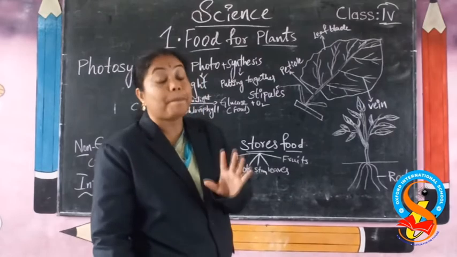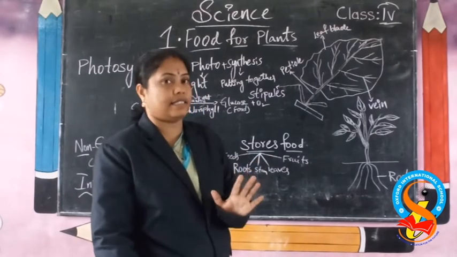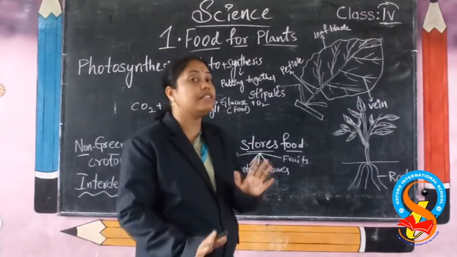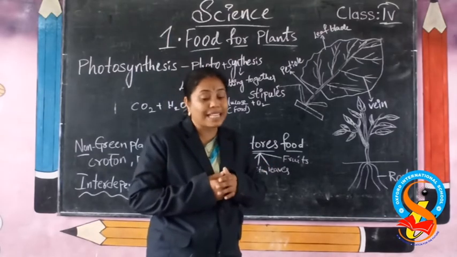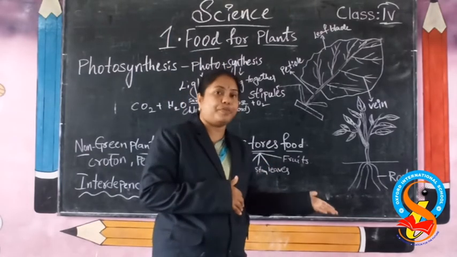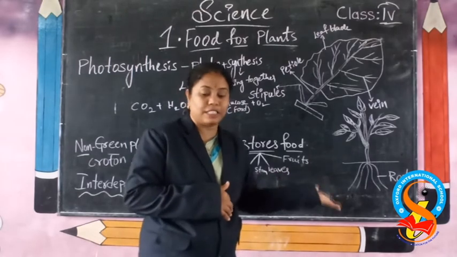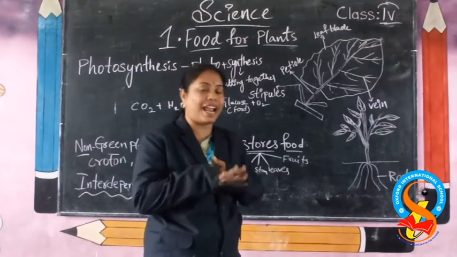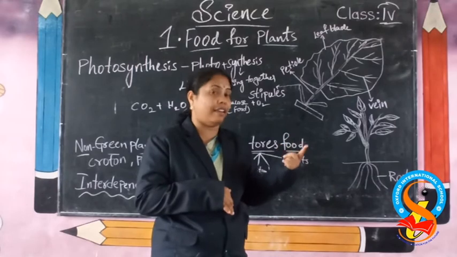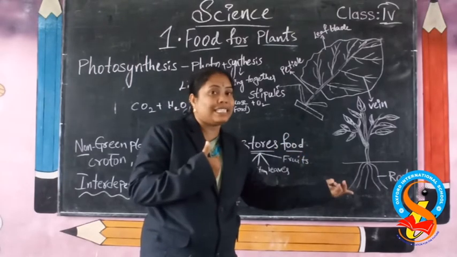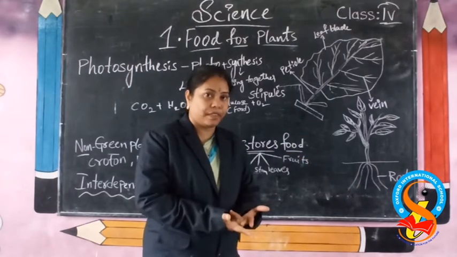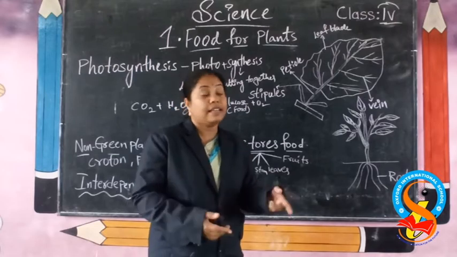These plants need us. Remember well, these plants need us. And plants also depend on animals. Plants depend on animals and animals also depend on plants. How? Just like I said, animals need oxygen. Human beings also need oxygen. What do the plants need?